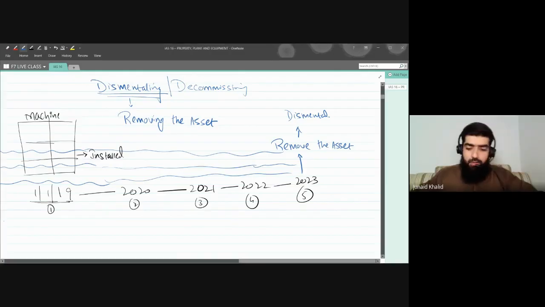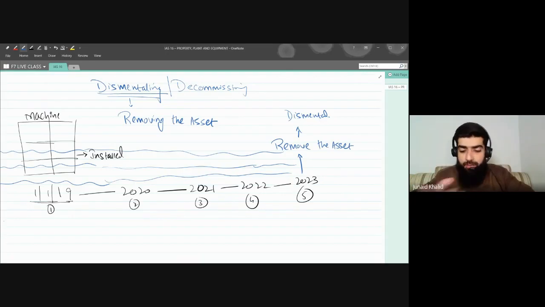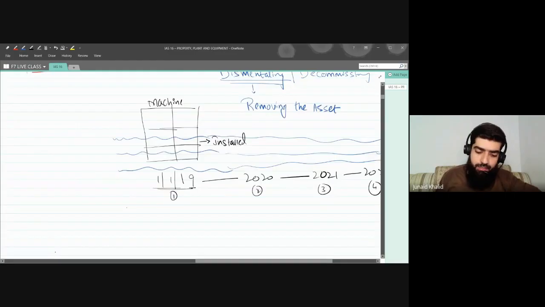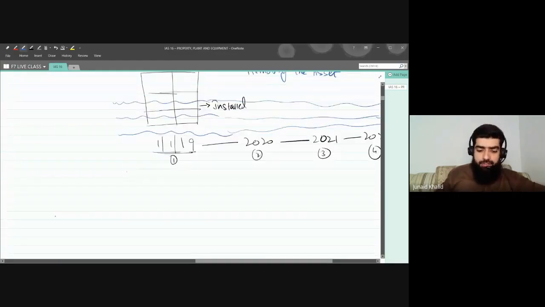Great. Okay. So it means in the year 2023, you'll be dismantling that asset. You'll be removing that asset. But let me know, you will remove that asset when? After a period of 5 years. Now, come back to 2019. Today, we have installed that asset in 2019.